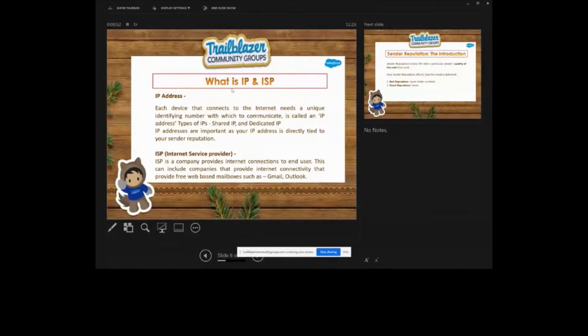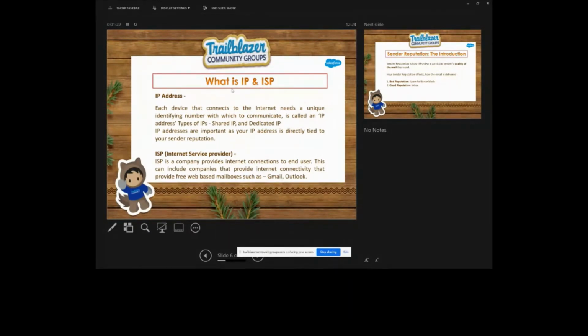Actually, this is a unique string of numbers which is represented by periods, like 213.514 or something like this. So, guys, whenever you do anything online, the website knows to send its information back to you, and that's done by the IP address. Your IP address is just like a return address on a letter you have sent out, you can say.